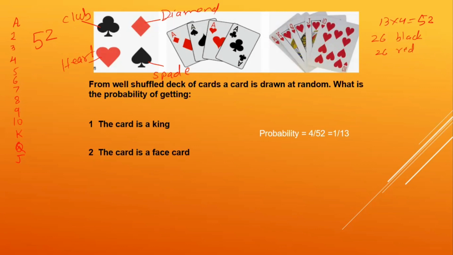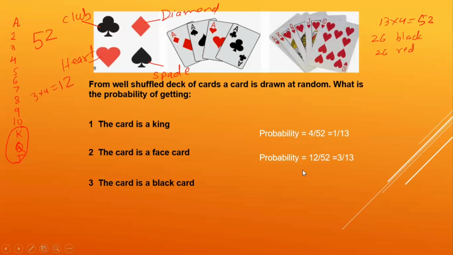What is the probability that the card is a face card? Which cards are called face cards? King, queen, and jack. Ace is not a face card. So 3 into 4, there are 12 face cards, remember: 3 of club, 3 of heart, 3 of spade, and 3 of diamond. So the probability is 12 upon 52, which is 3 by 13. 4 3s are 12 and 4 13s are 52.